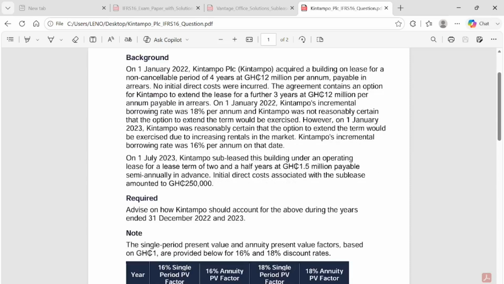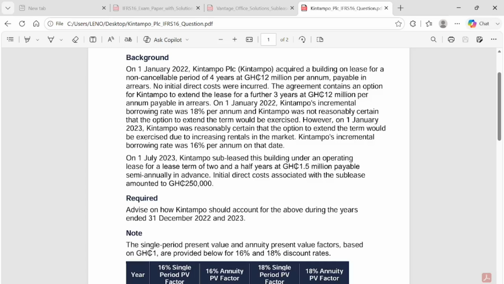The background: on 1st January 2022, Kintampo PLC acquired a building on lease for a non-cancelable period of 4 years at 12 million per annum, payable in arrears. No initial costs were incurred.